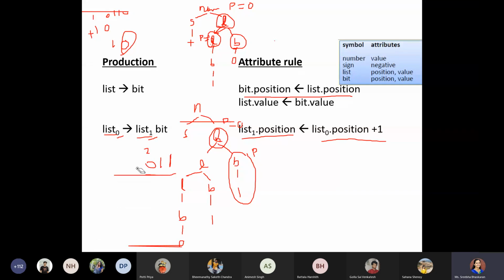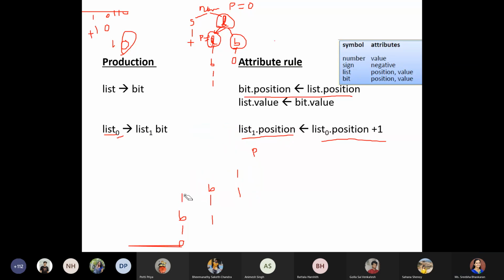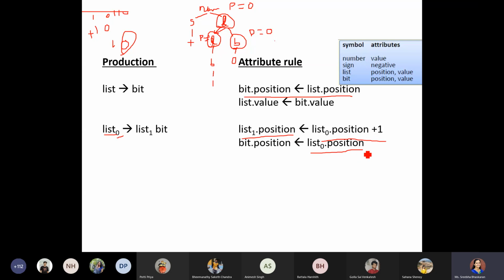I'll just erase this. So that is the same thing I was trying to tell for the above example also. For this bit, when I'm trying to take the position, whatever is the root node list position, that same position should be retained. So keeping that, I have just written list 0 dot position will be assigned to bit position. Okay. Yes, ma'am.